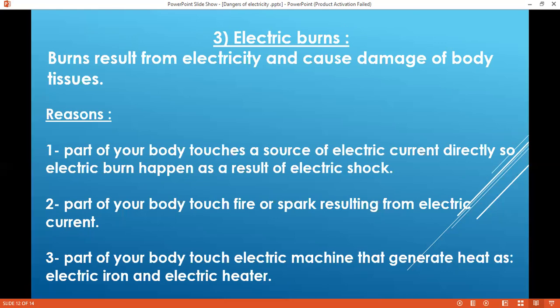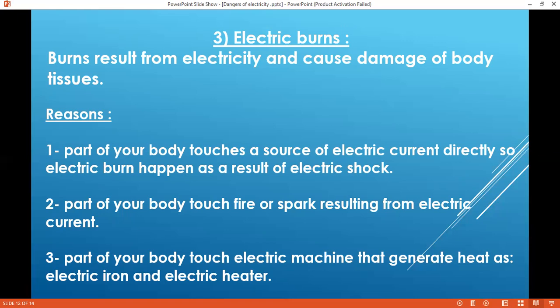And the reasons for these electric burns: number one, part of your body touches a source of electric current directly, as when you touch directly something that generates electricity without an insulating material. So an electric burn happens as a result of electric shock. It depends on the electric shock.